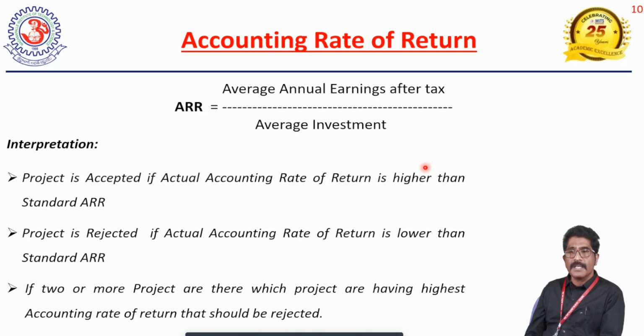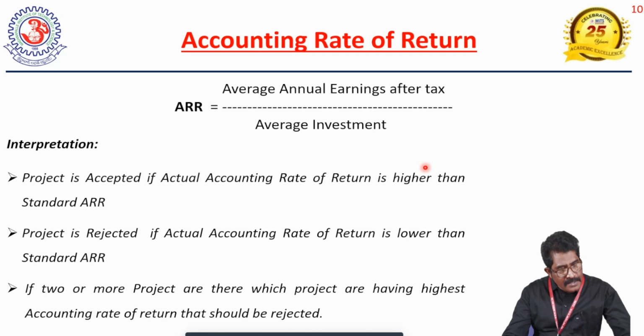If the project's accounting rate of return is greater than the standard accounting rate of return, the project will be accepted. The project will be rejected if the actual accounting rate of return is lower than the standard accounting rate of return. And if two or more projects compete with each other, the project having the highest accounting rate of return will be accepted, and the remaining will be rejected. That is the accounting rate of return.